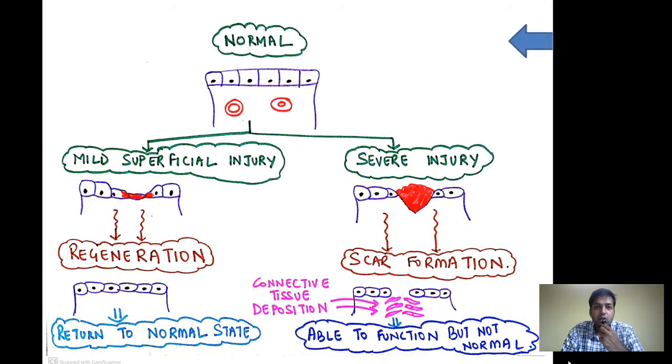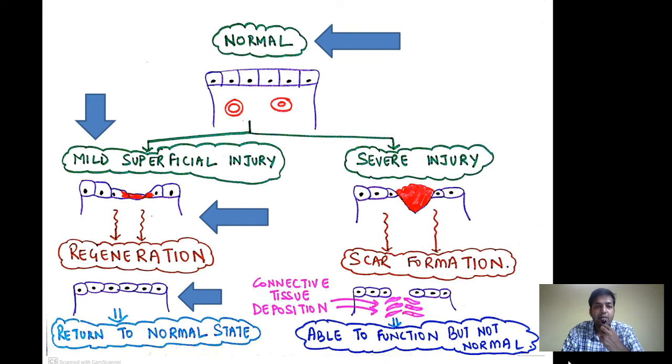This is a basic situation where we have a normal tissue. Once it undergoes mild superficial injury, the repair process starts by regeneration, and the tissue will return to its normal state, and the function will also be restored to normal. Whereas in case of severe injury, when the defect is large, there will be repair by the process of scar formation, wherein we have connective tissue deposition. Though the tissue function has been restored, we cannot say that the tissue is normal.